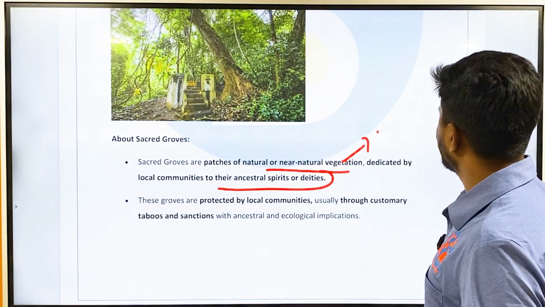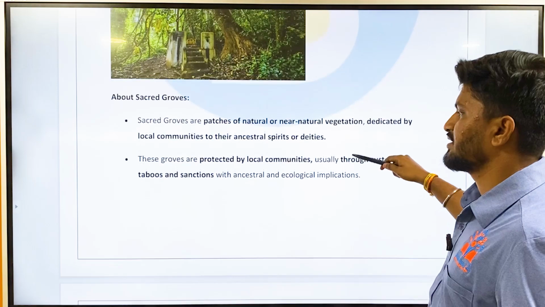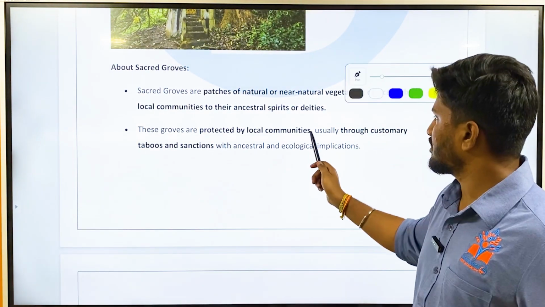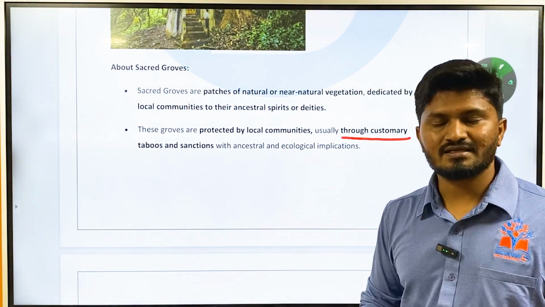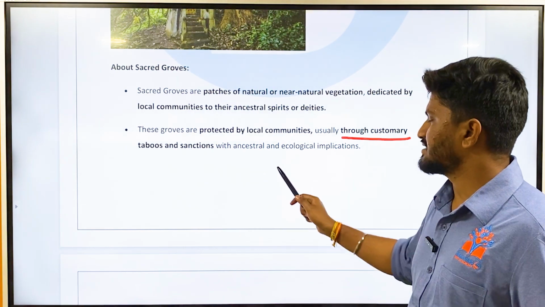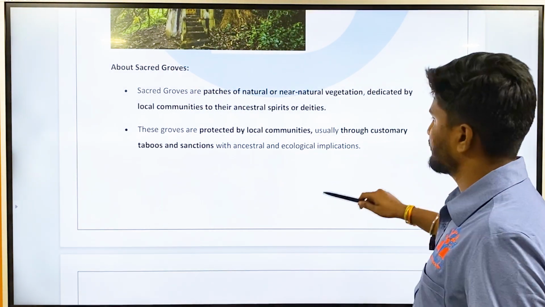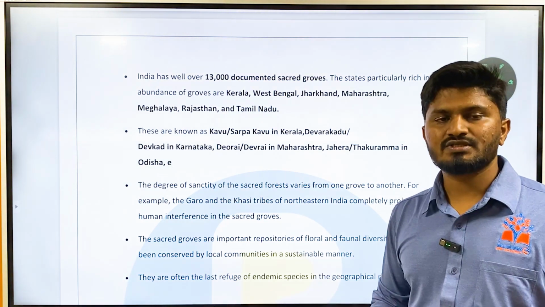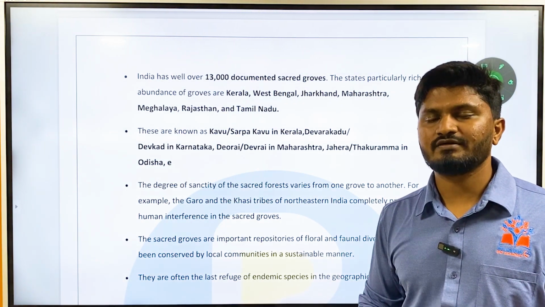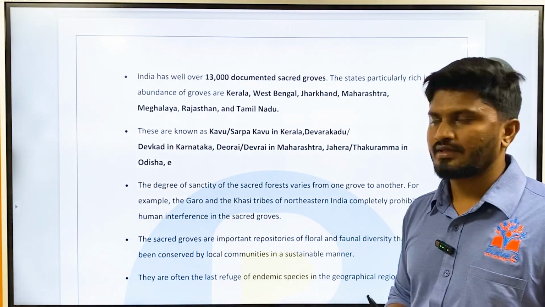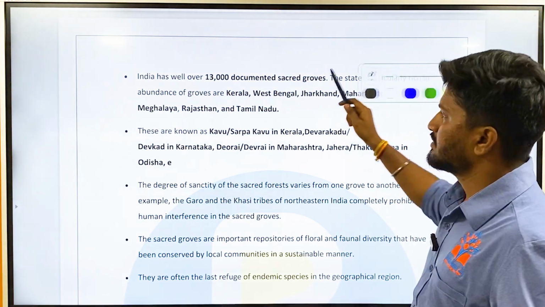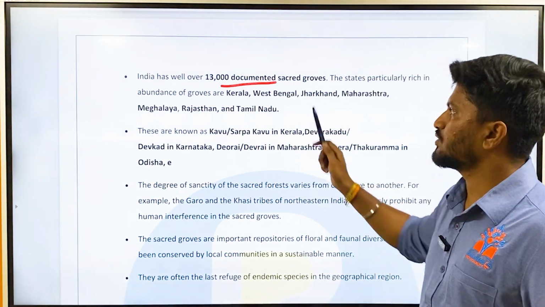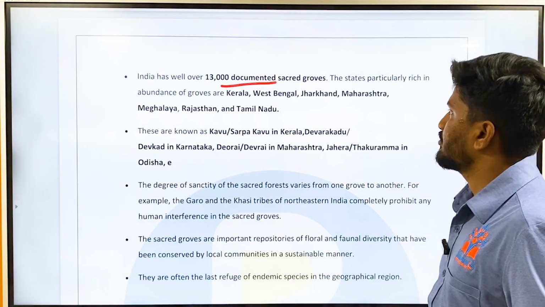Okay. Similarly, different names are given in different states. These groves are protected by the local communities, usually through customary taboos and sanctions with ancestral and ecological implications. Because they attach the land with the spirits, they are going to protect it with sanctity, and they will do everything to protect the sanctity of the land. India has over 13,000 documented sacred groves.